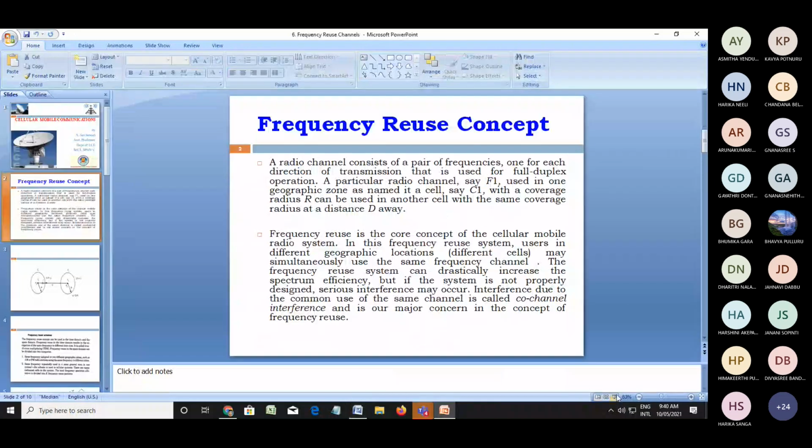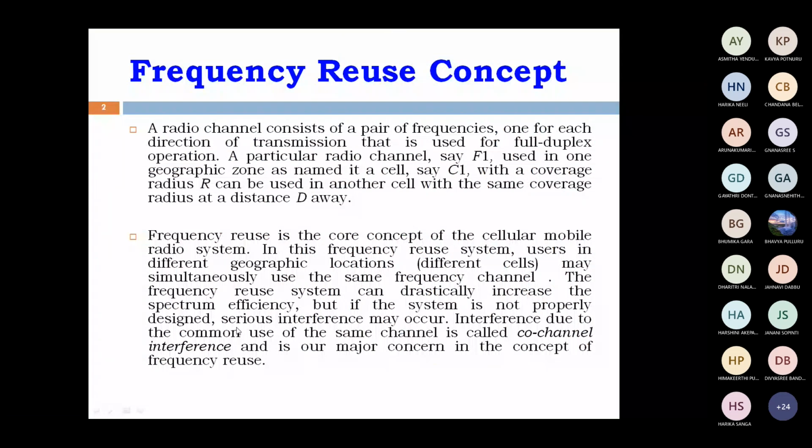Frequency reuse is nothing but the same frequency being utilized for two cells in a network. Here the term that comes is co-channels. What is meant by co-channel? Co-channel cells are two cells having the same frequency.